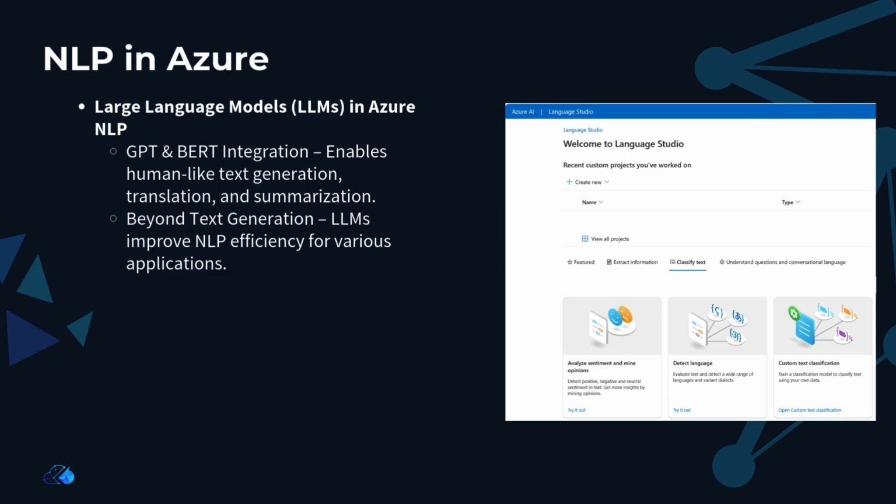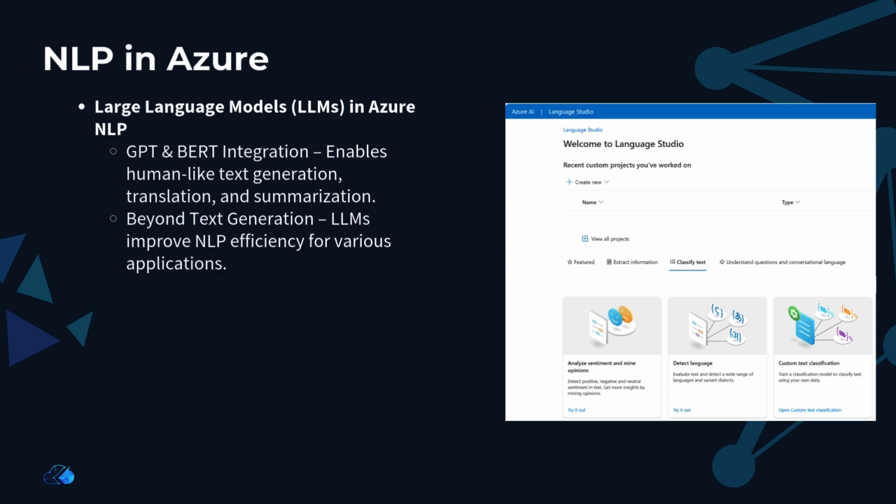While these language models are a vital part of the NLP landscape, it's important to understand that NLP as a whole covers more than just text generation. These models serve as powerful tools within the broader NLP framework, improving the efficiency and effectiveness of NLP tasks.